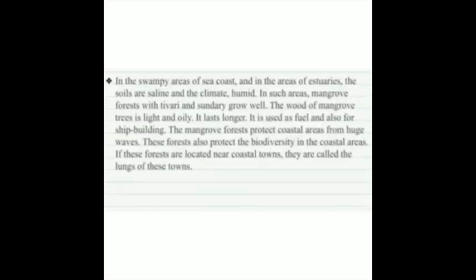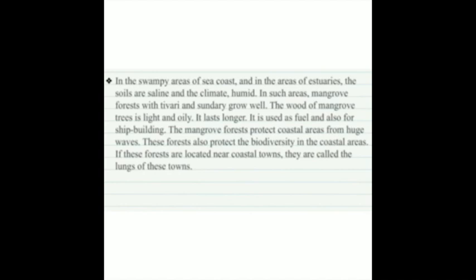The coastal regions have always attracted man due to its climate, abundance of food, and various products obtained from the sea. In the swampy areas of sea coast and in the areas of estuaries, the soil is saline and the climate humid. In such areas, mangrove forest with tiwari and sundari grow well.